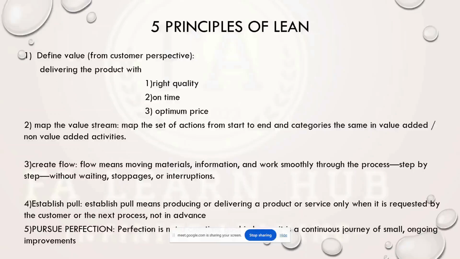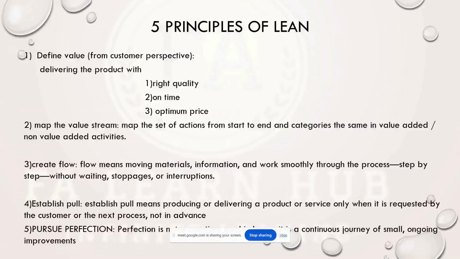The second thing is we have to map the stream. We have to create a value stream map. What it means is, from order to delivery or raw material to finished goods, we have to categorize all the activities, whether they are value added or non-value added with respect to the customer. So we create a mapping from start to end, showing which are the value added activities in between and which are the non-value added activities in between. That is called value stream mapping.